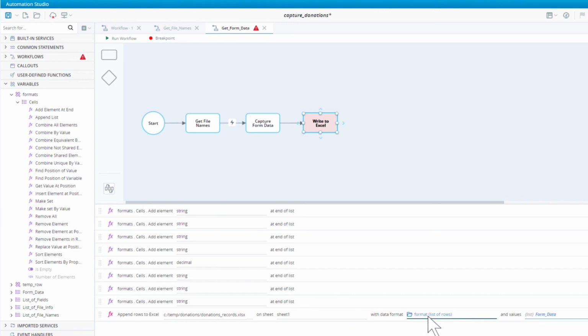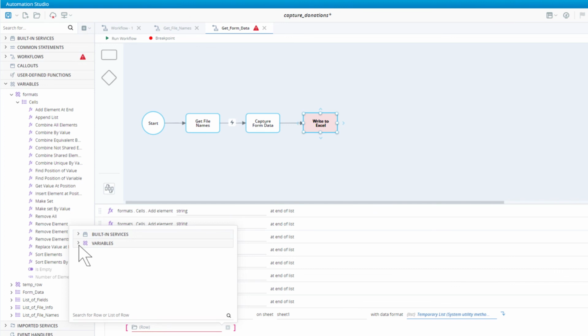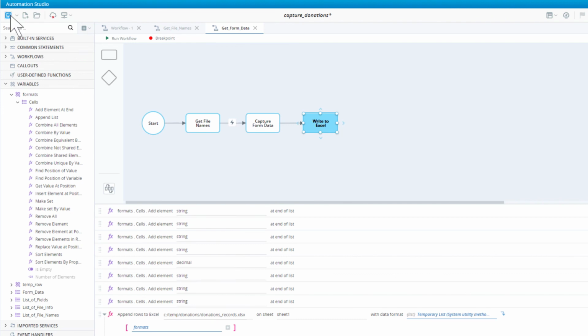We can now populate the format parameter. This parameter expects a list of rows, not just a single row, so we can't enter the formats row just yet. Instead, select temporary list. Add the formats row to the temporary list. Save and run the workflow.